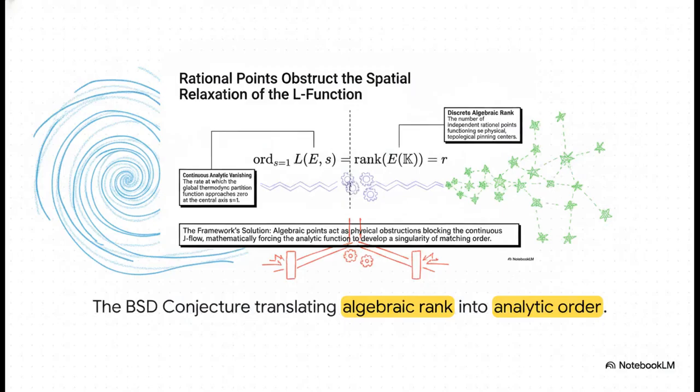So, the BSD conjecture essentially claims that two totally different mathematical universes are in perfect synchronized harmony. On the right side of the main equation, we have the discrete algebraic rank. This is the number of independent rational points on an elliptic curve, and they function as literal, physical, topological pinning centers. But on the left side, we've got the continuous analytic vanishing order of its L function, evaluated right at the central axis, where s equals 1. The conjecture tells us these two sides have to be exactly equal. Think of it kind of like tuning a guitar. The physical, discrete frets perfectly dictate the continuous sound waves you hear.